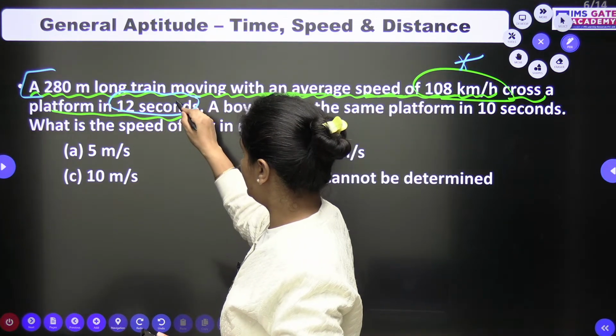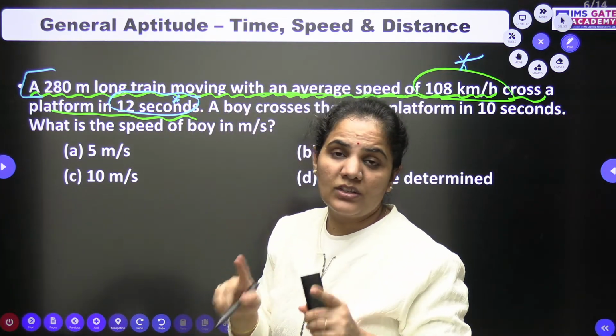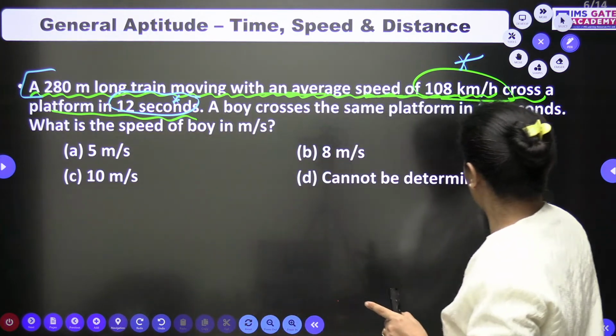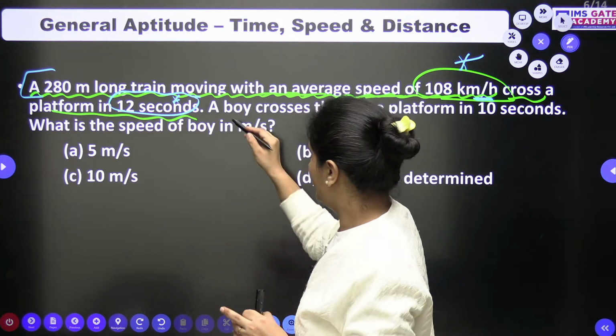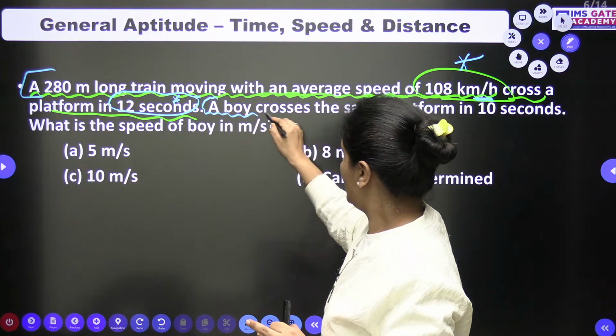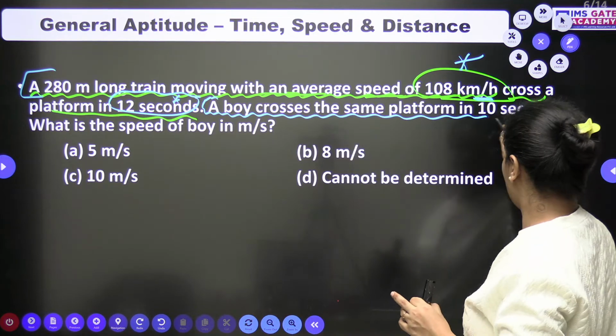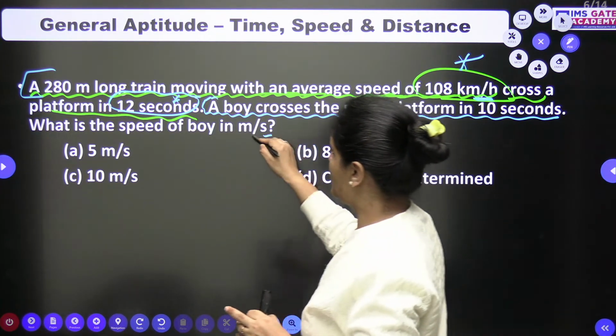12 seconds. Be careful with the notation here, as the speed is given in kilometer per hour and time is given in 12 seconds. Okay, let's read the next part of the question. A boy crosses the same platform in 10 seconds. So what is the speed of the boy?